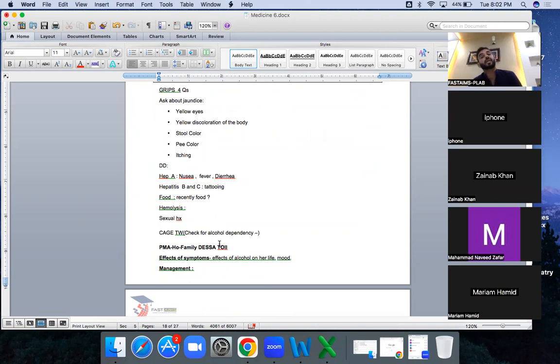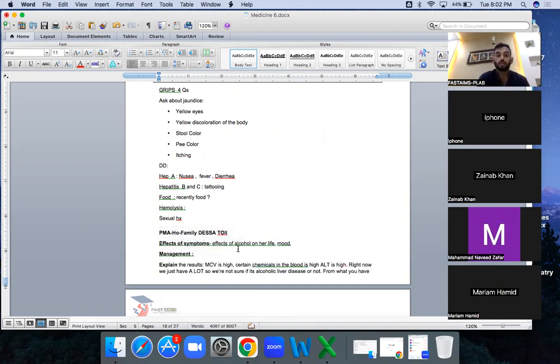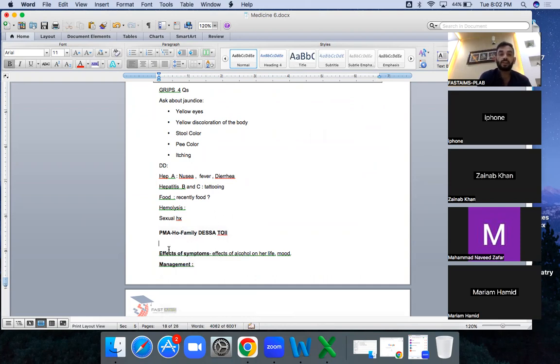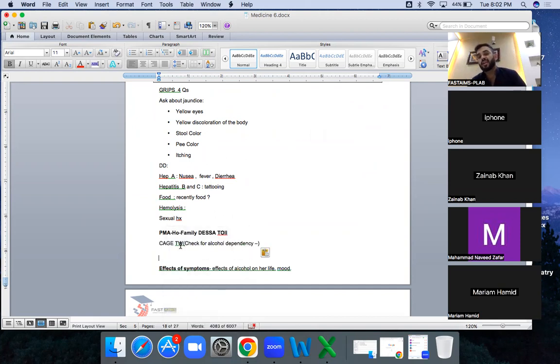In that, she will tell you she drinks a lot, and then you will do the CAGE, TW, alcohol dependency questions, and then the effect on life, and ask all of these questions. You cannot forget to ask about any long-term medical condition, any medication, because sometimes medication can cause hepatitis.